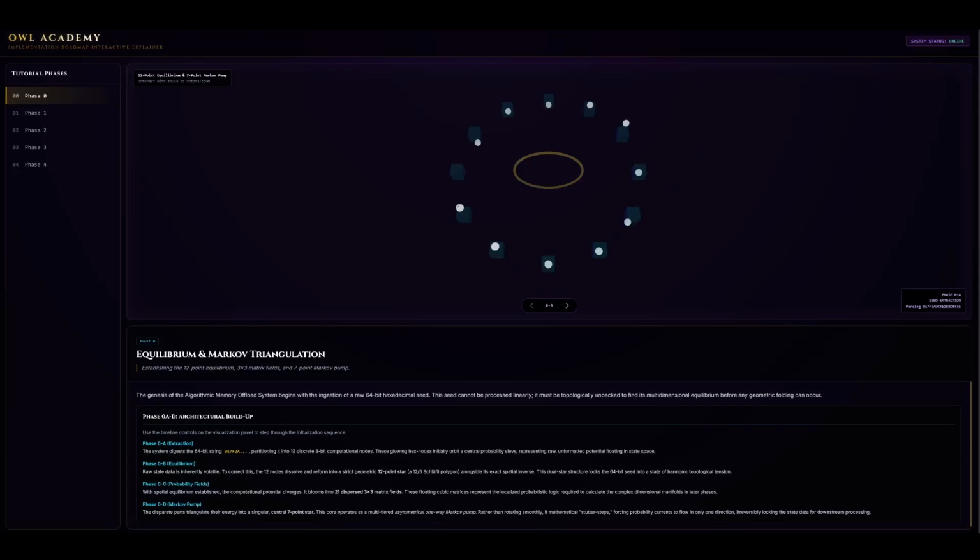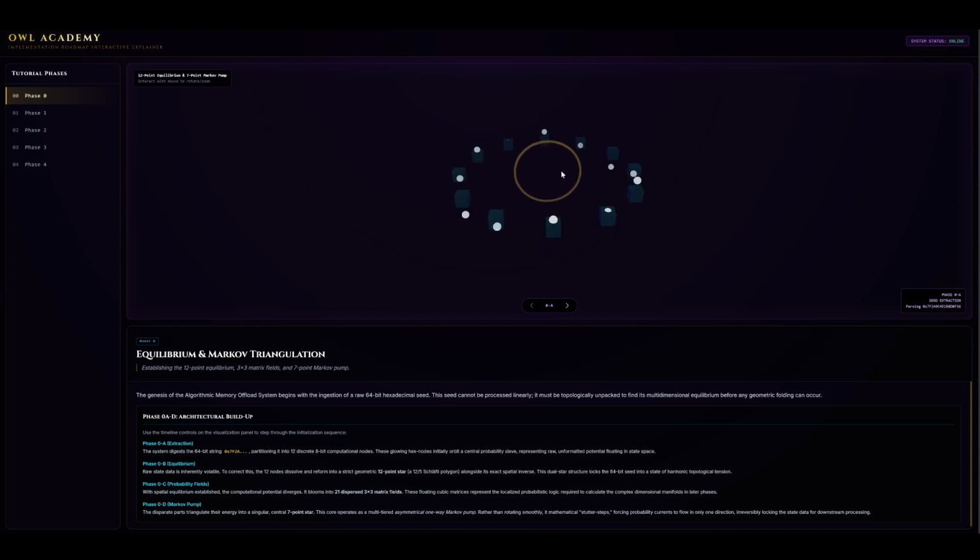Here is an overview of the torsional twister one-way Markov pump and how it is used for algorithmic memory offloading through geometric folding. We start with a 12-point equilibrium of quaternions, showing the 12 state spaces of a single signal.